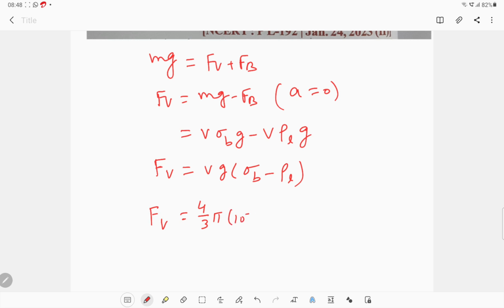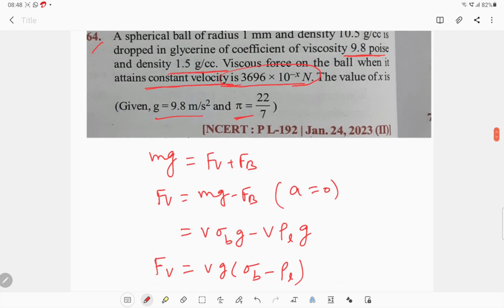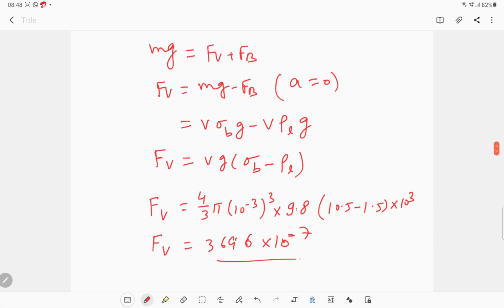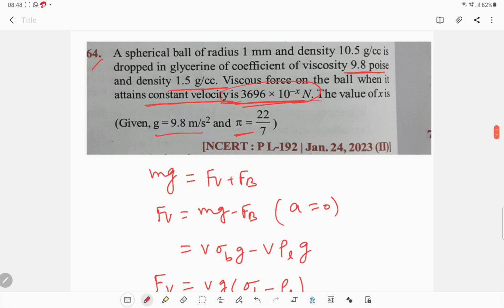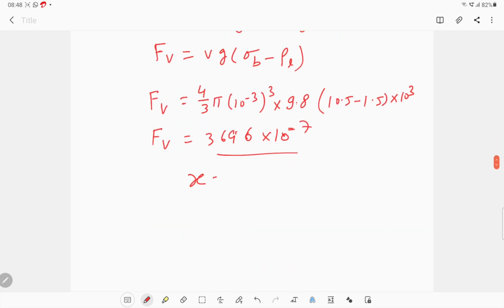So this is equal to 10 to the minus 3 का whole cube, because 1 millimeter is equal to 10 to the minus 3 meter, into acceleration due to gravity 9.8 into (10.5 minus 1.5) into 10 to the power 3. So Fv is equal to 3696 into 10 to the minus 7. If you compare this Fv with 10 to the power minus x, so what is x? So x is equal to 7. This is the correct answer.